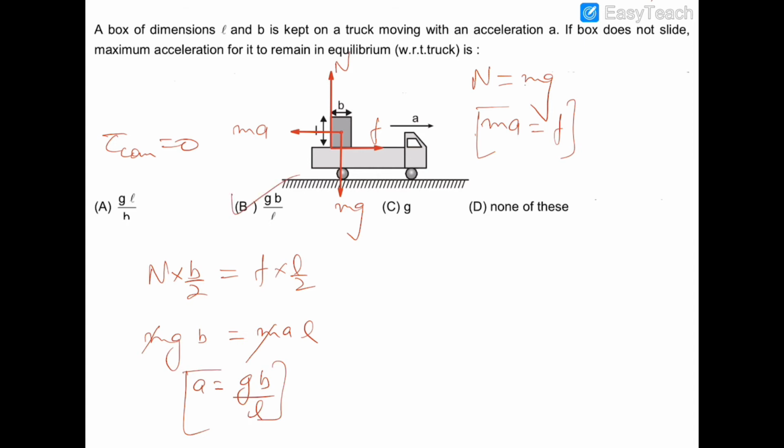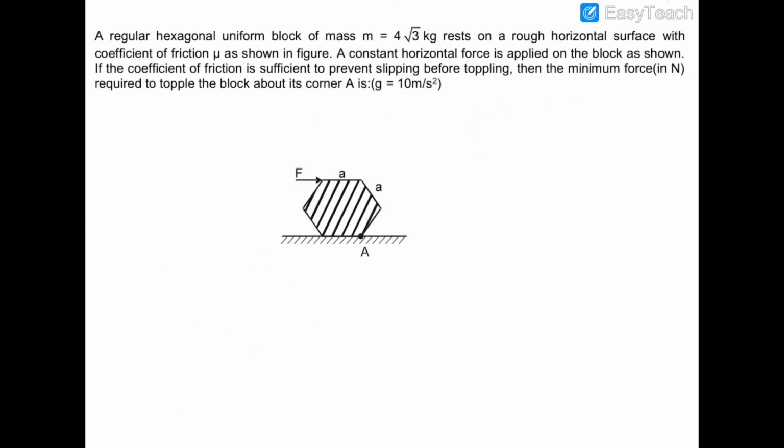Now let's move on to the next question. In this question, there is a regular hexagon which is a uniform block of mass 4 root 3 kg. It rests on a rough horizontal floor which has coefficient of friction mu, and there is a constant force F which is applied in the horizontal direction on the top edge of this hexagon, and the friction is sufficient to prevent sliding. So we have to find out the minimum force F required to topple this block